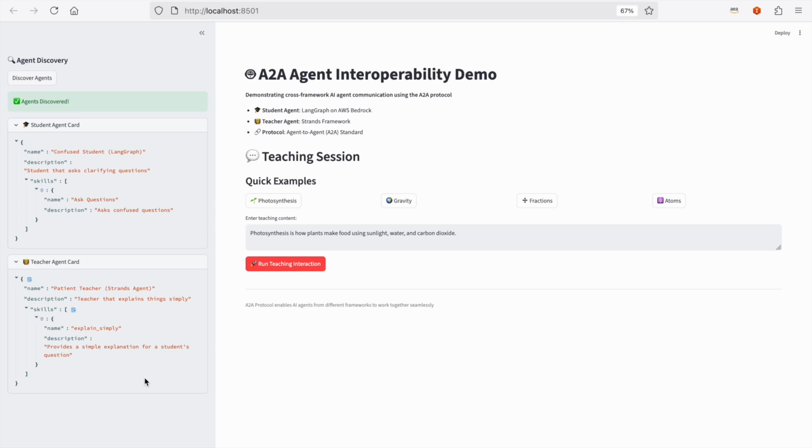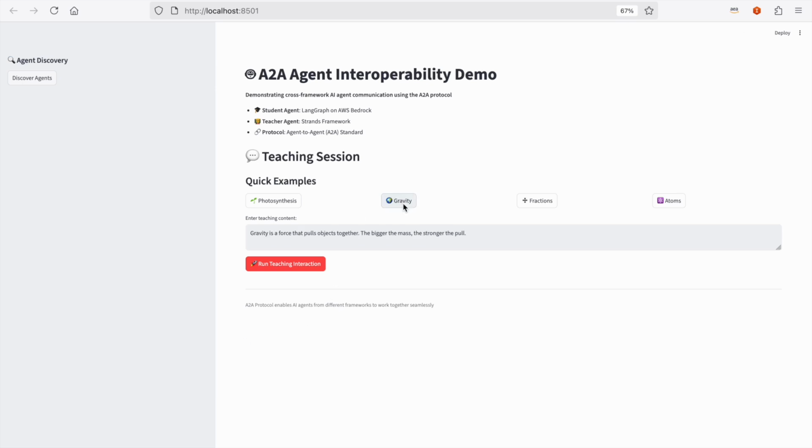Now, I'll enter a concept to teach. For the interest of time, I defined some predefined examples, but this Streamlit app also allows for free-form text. I'll just use the predefined example for now. So I click gravity.